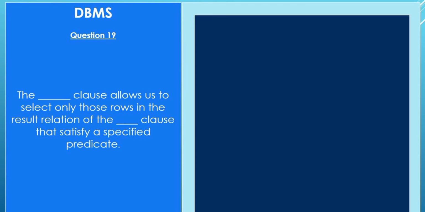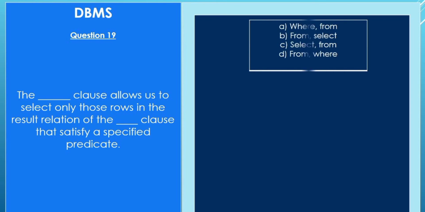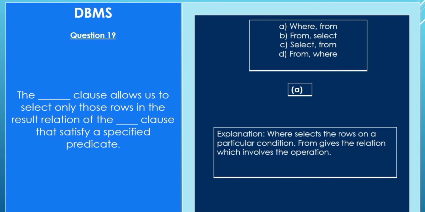The blank clause allows us to select only those rows in the result relation of the blank clause that satisfy a specific predicate. A. Where from, B. From select, C. Select from, D. From where. Answer is A. Where from. Explanation: where selects the rows on a particular condition. From gives the relation which involves the operation.